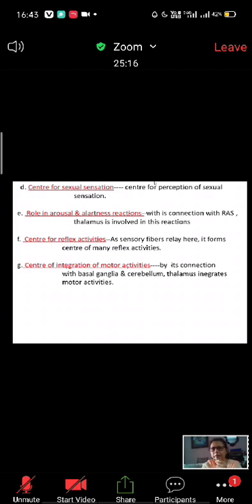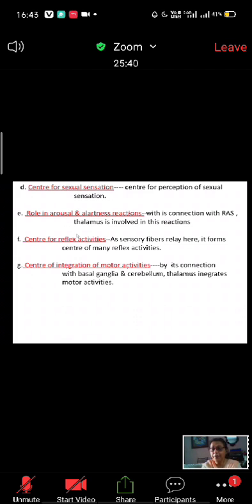Center for perception of sexual sensation, and arousal and alertness because of its relation with, obviously we have already seen, the reticular activating system, particularly the ascending reticular activating system. So its role is with arousal and alertness.